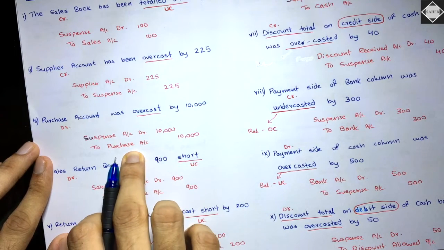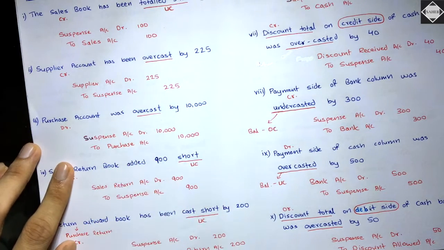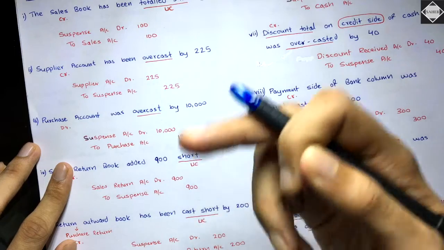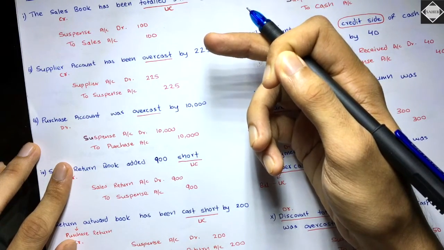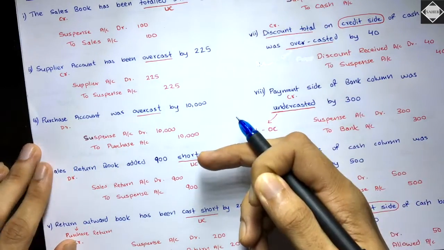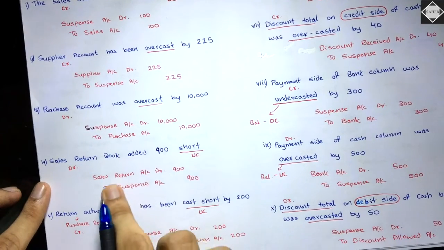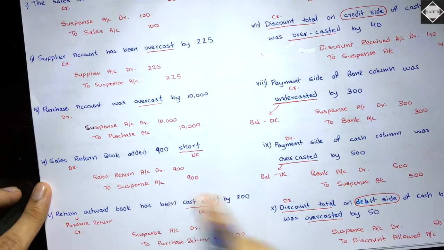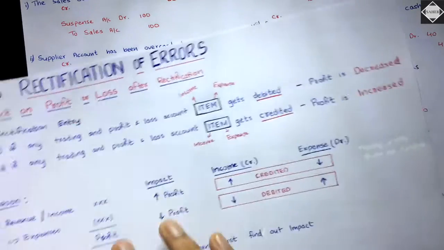Purchase account was overcast. Purchase account is credited. So what does that mean? If it is credited, that means profit is increased after rectification, and before rectification it is decreased. And then see here, sales return is getting debited. If sales return is getting debited, that means decrease.